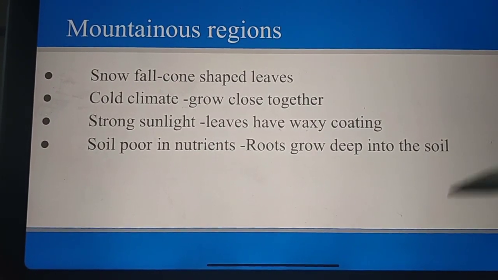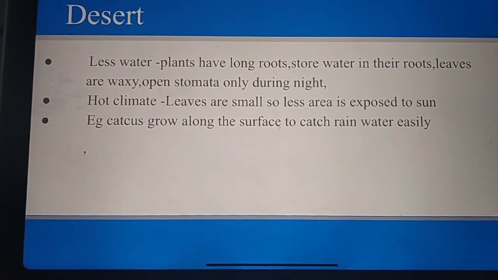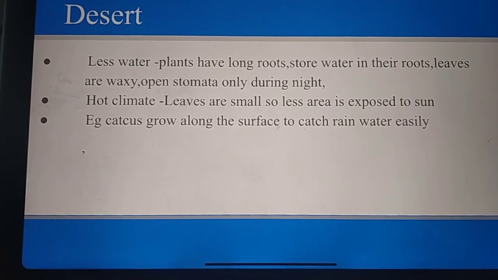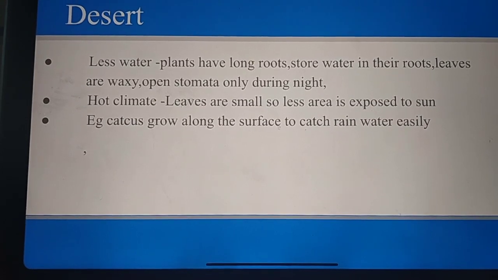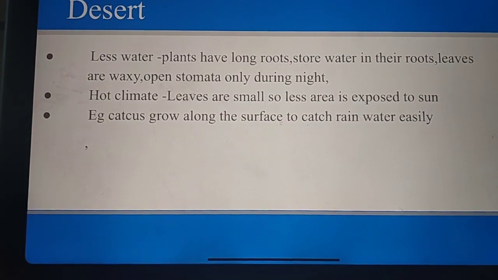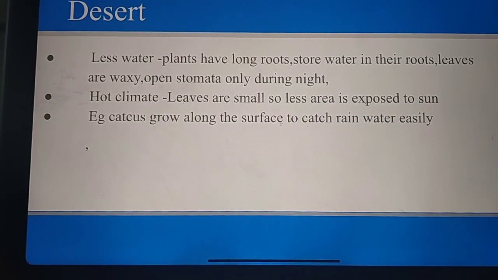Then we can see what the adaptation is in the desert. What is the climate condition in a desert? There is lesser water, lesser rainfall, hot climate. Some specialities in a desert region are strong wind, sandy soil, etc. So they need to conserve water, and they need to reduce their water loss.